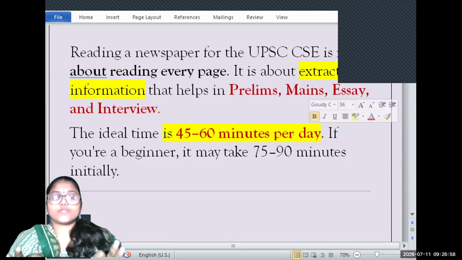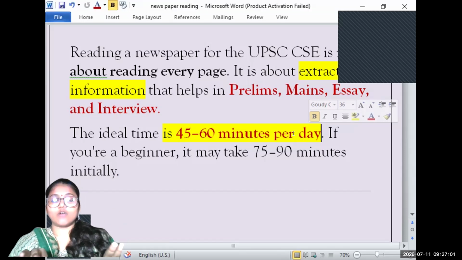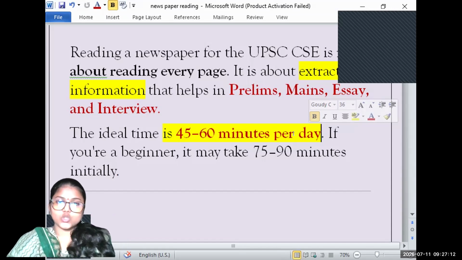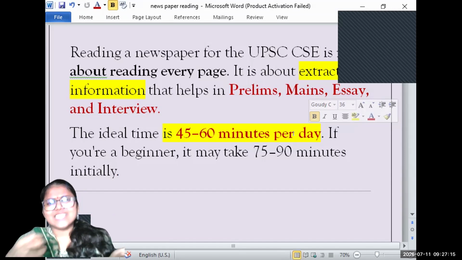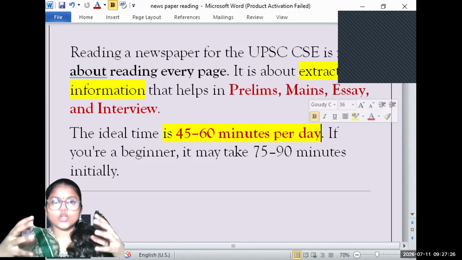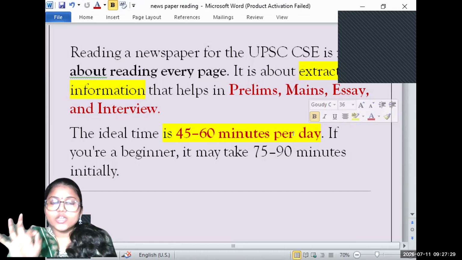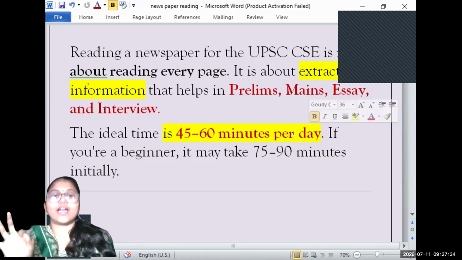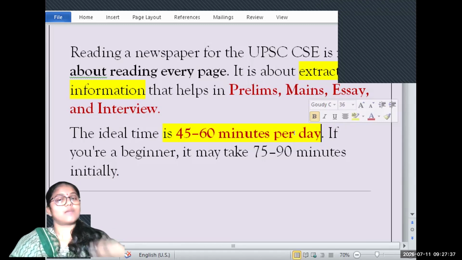Because when you're making notes for current affairs, out of the news, out of the PIBs and all, you should make sure that you store as little information as possible. You should refine the news as much as possible, because every day so many different kinds of topics and dimensions will come. You cannot accommodate your brain for each and every topic. So you need to be very specific about choosing the articles, and very specific about how to use that article. Okay, so without wasting time, let us go forward.